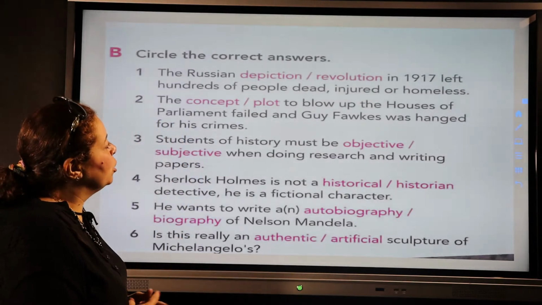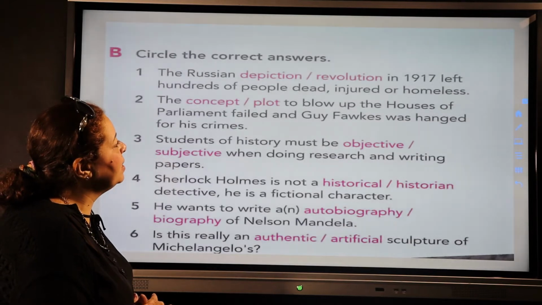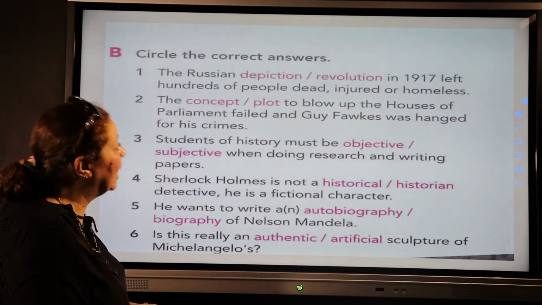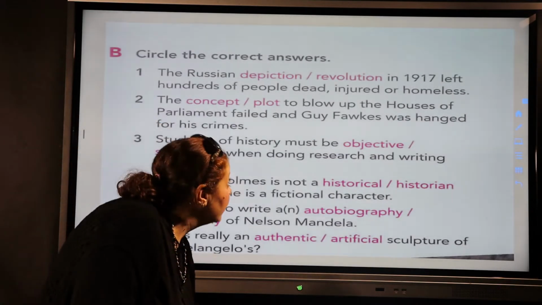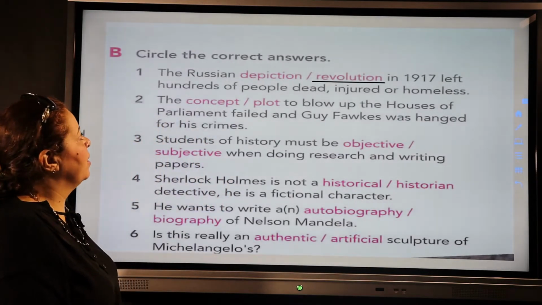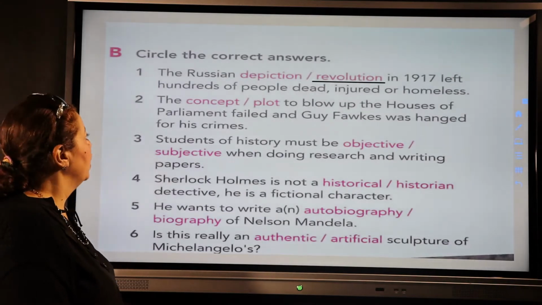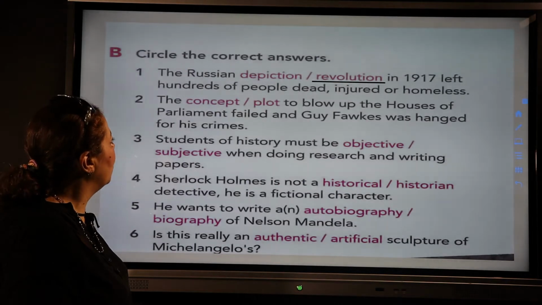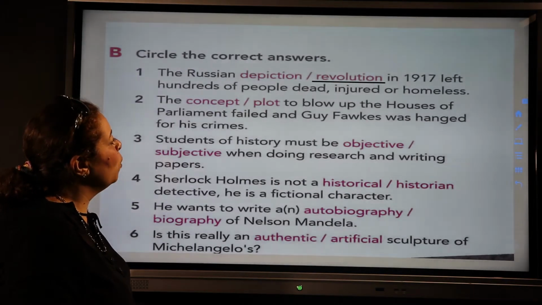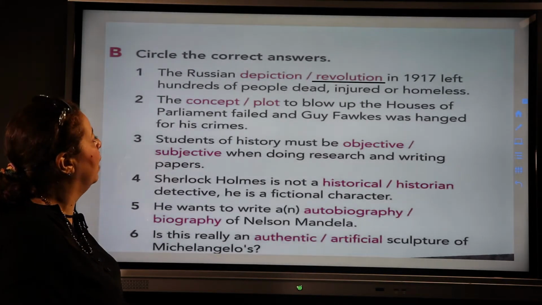The Russian depiction or revolution in 1917 left hundreds of people dead, injured, or homeless. So here it is the revolution, the Russian Revolution. Number 2, the concept or plot to blow up the houses of the parliament failed and Guy Fawkes was hanged for his crimes.